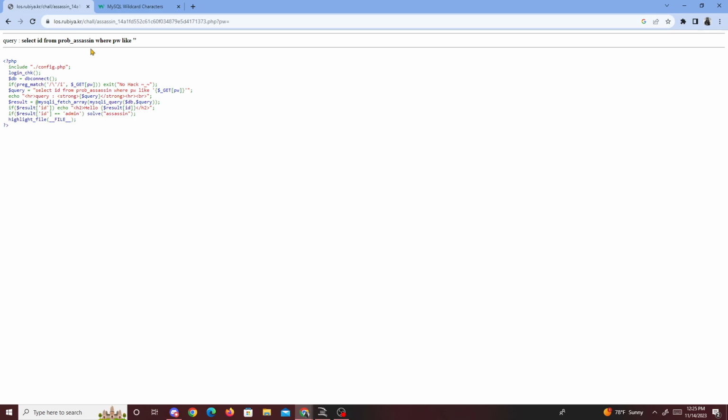And looking more into it, it looks like we have to figure out the password. We have to figure out a password that matches the ID, which is admin. That's what I'm getting at for this challenge. And after trying to do this challenge for a while, I figured out that you're supposed to be familiar with a wildcard.